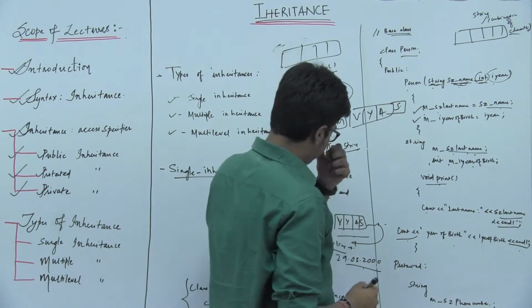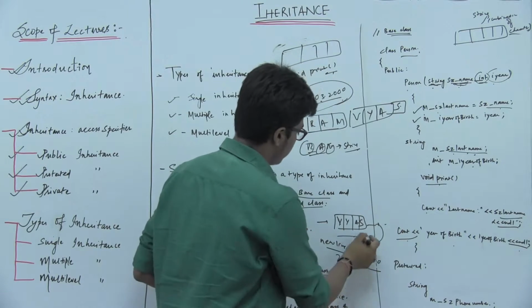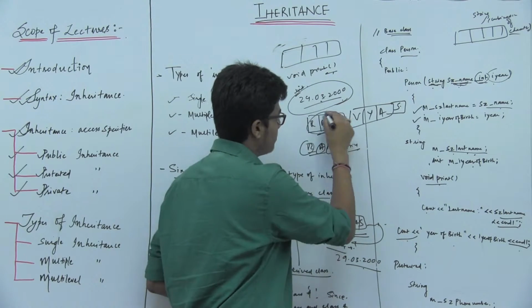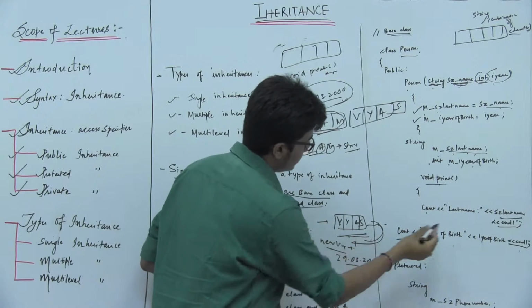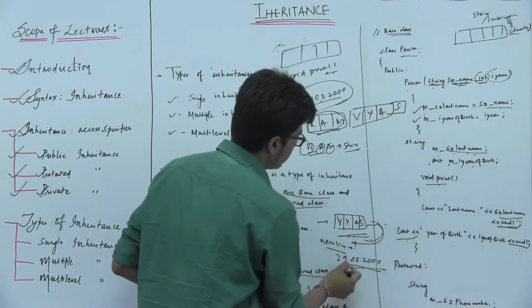So here in the void blanks we already stated the last name of the student, that is Vyas, Ram Vyas. We are not printing the first name, we are printing the last name of the student, Vyas. Then again in the next line it comes to the new line and prints the date of the year of the birth.